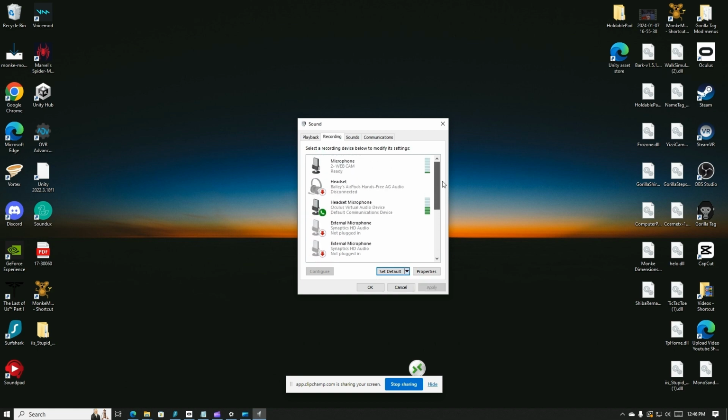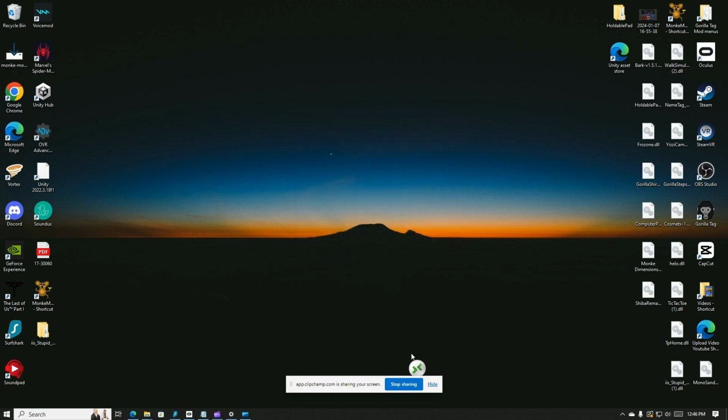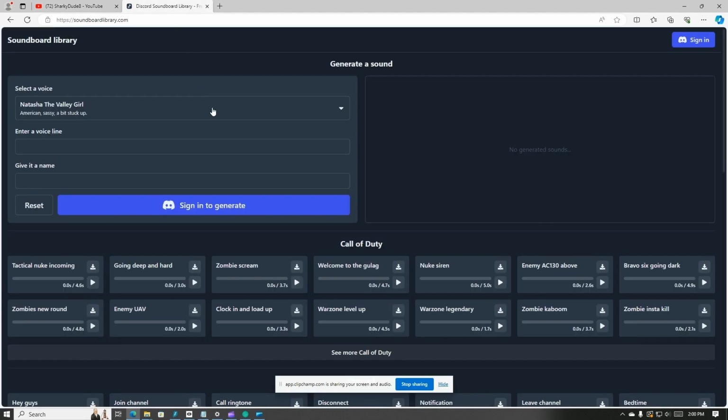Default recording device. Now go back to the Oculus headset microphone properties and select the listening tab and check the box listen to the device and select playback device as cable input VB virtual cable.